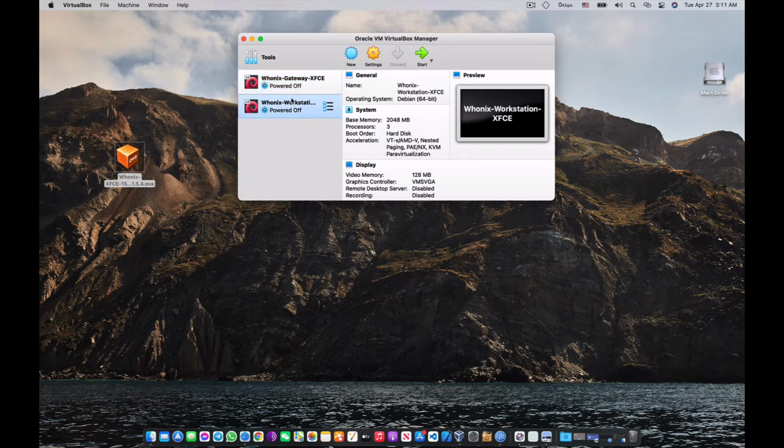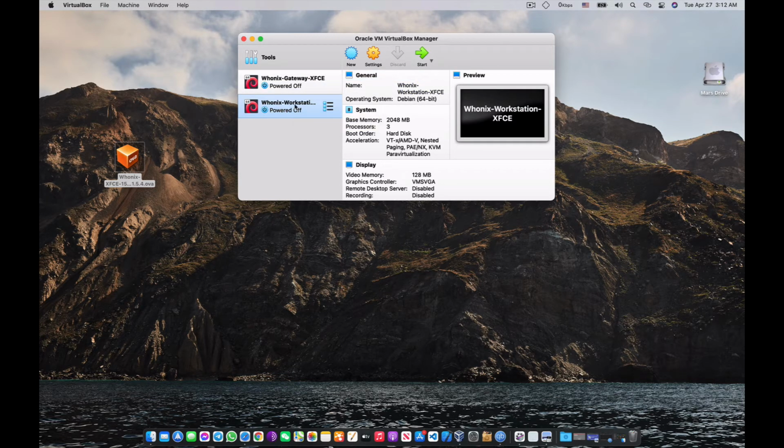So here's the gateway. Most important thing, you are not going to use this operating system as your workstation, because for security purposes, here is your very specific workstation. Here it is, Whonix Workstation.